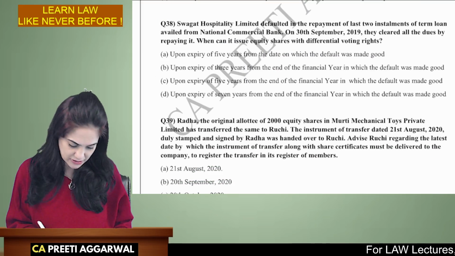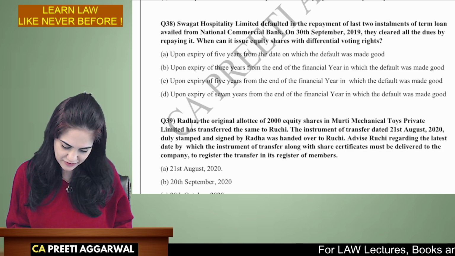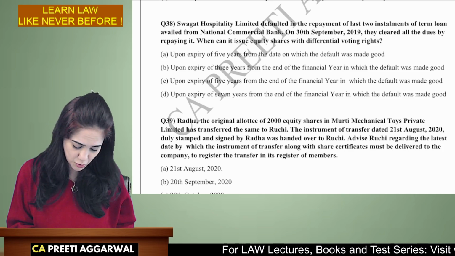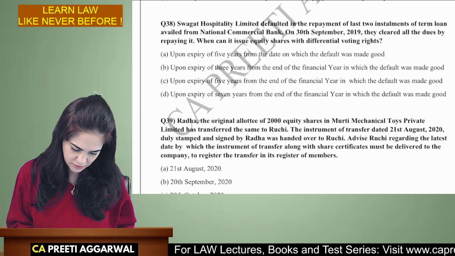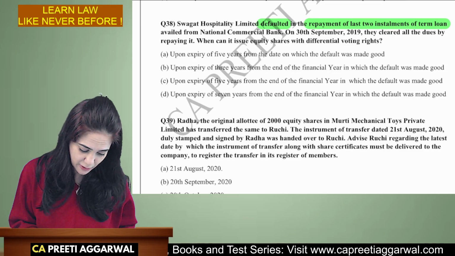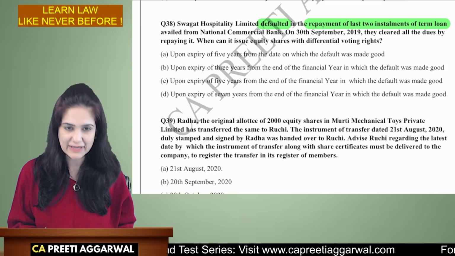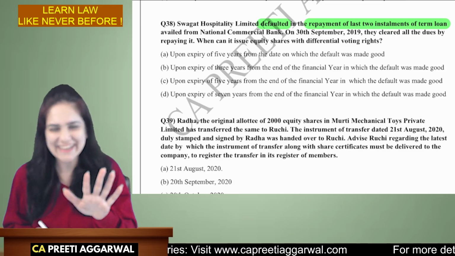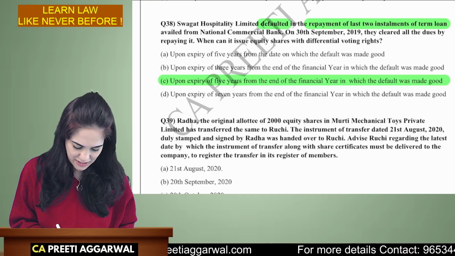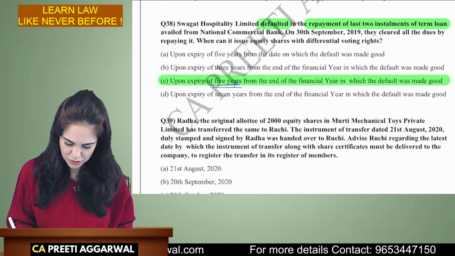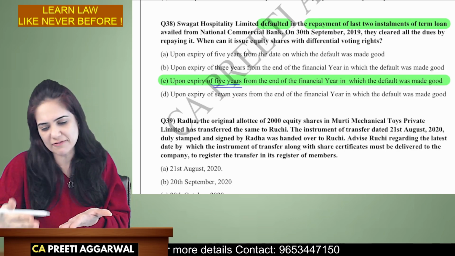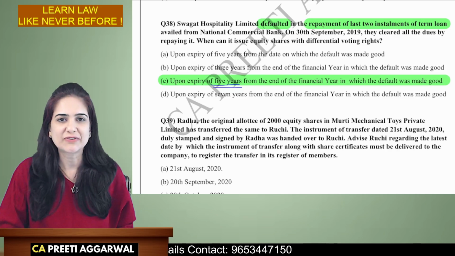Next question is question 38. Swagat Hospitality defaulted in the repayment of the last two installments. They cleared all the dues by repaying it. When can they issue? Okay, so there was a default in repayment of the last two installments of the term loan. So you need to maintain at least 5 years of cooling period. Since the time it was made good, add 5 years and then you can issue shares with differential rights.